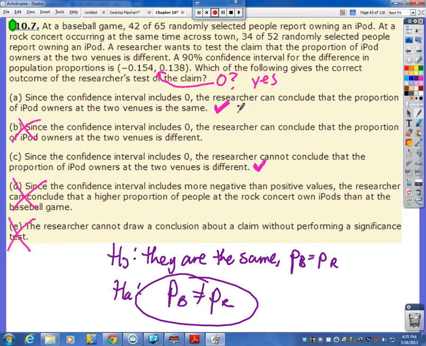Well, this one's more in reference to the null. And we can never conclude that the null is true. That's why we never accept the null hypothesis. We will only fail to reject it. So technically A is not right. It's referring to the wrong part of the hypothesis. Now C, check, is the correct one. Since 0 is in there, we would fail to reject. So we do not have enough evidence to conclude that the two venues are different.